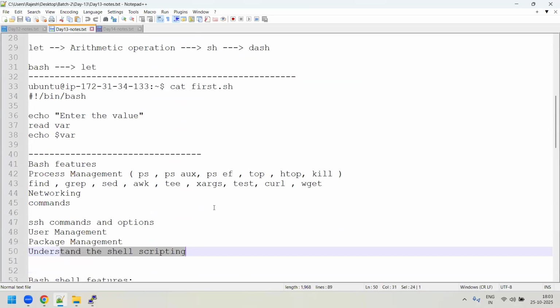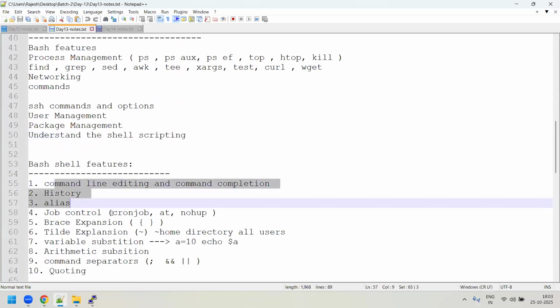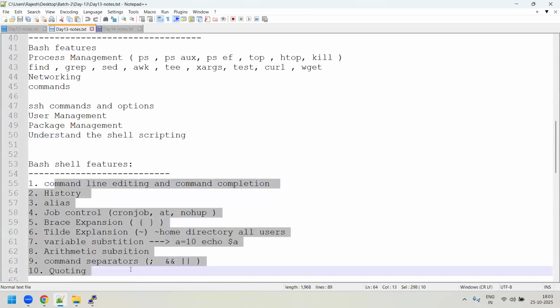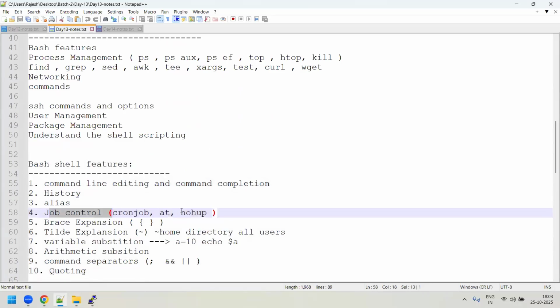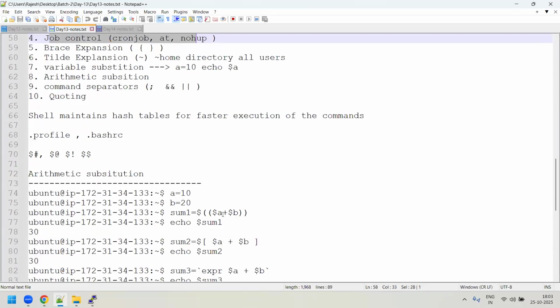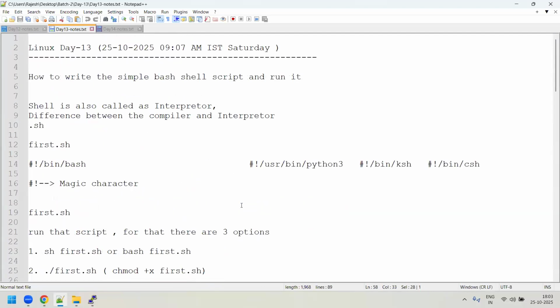Afterwards, we tried to describe whatever bash features are available and understand each of them. Of course, there are more than 10 features, there are more than this, but I thought this much is sufficient for us to understand. One thing pending is the job control. And also we saw the arithmetic substitution. This is what we had pretty much covered in today's morning session.